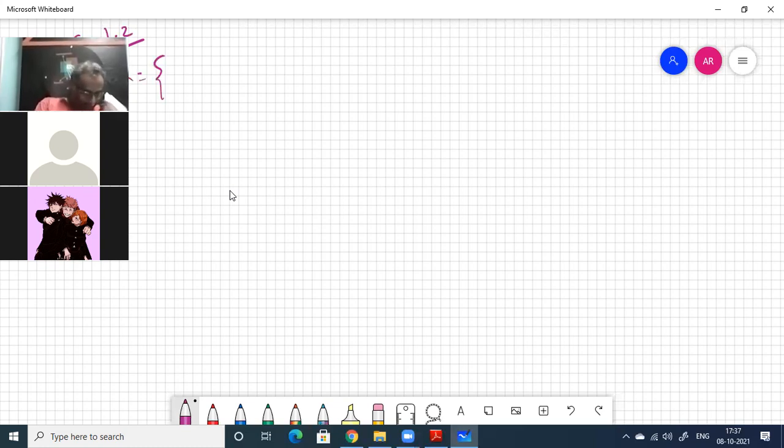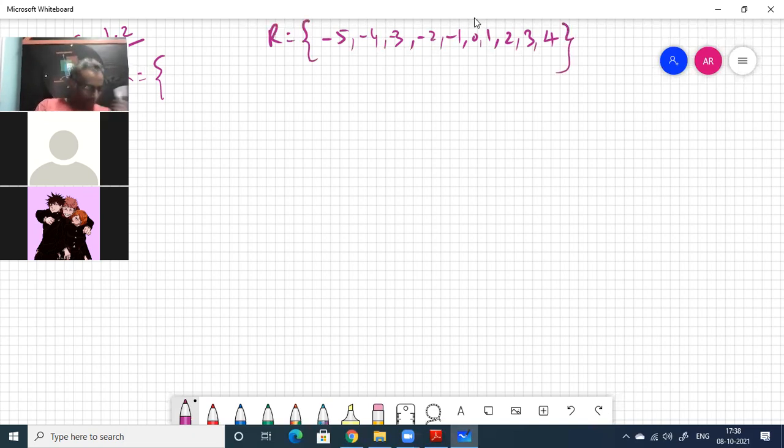X, where X is an integer. Integers means minus 5, minus 4, minus 3, minus 2, minus 1, 0, then 1, 2, 3, 4. X is less than 5. X is an integer. So R is equal to what? Correct.